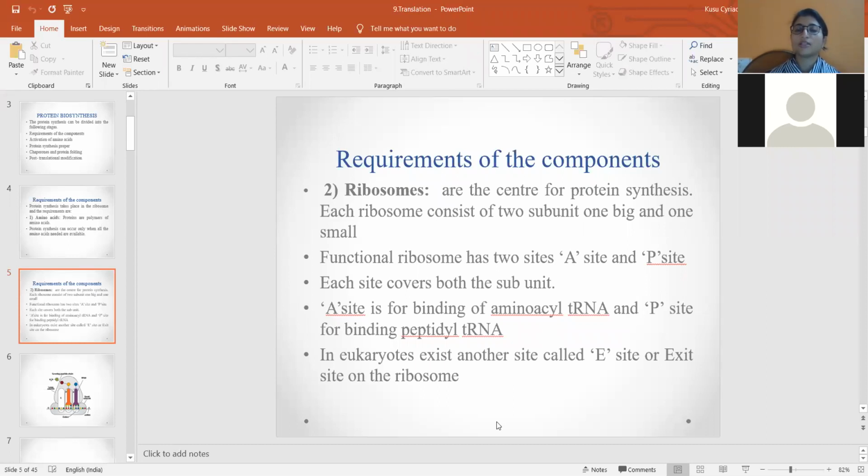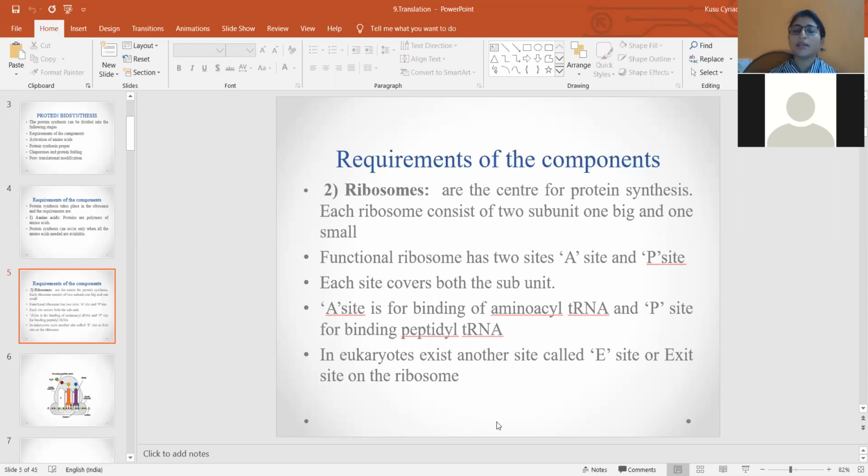One is the big subunit, the other one is the smaller subunit. We have also discussed several times the sites in the ribosomes. Ribosomes consist of mainly two to three sites, that is the A site, the P site, and also one more, which I have already explained, the exit site.